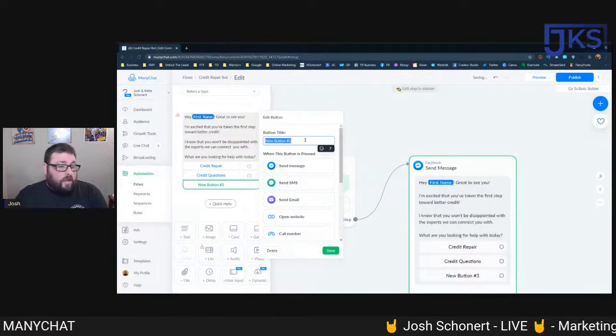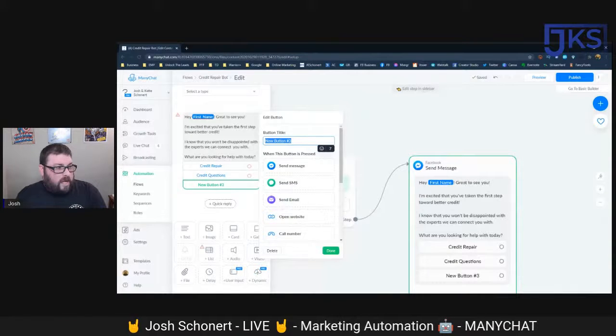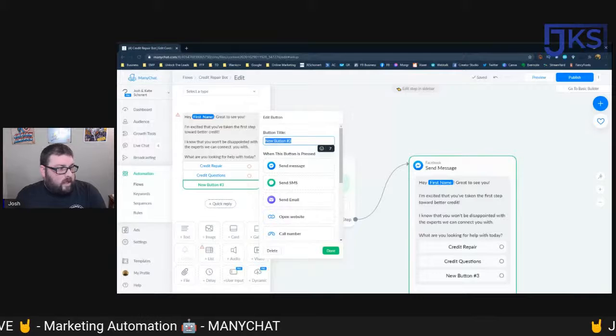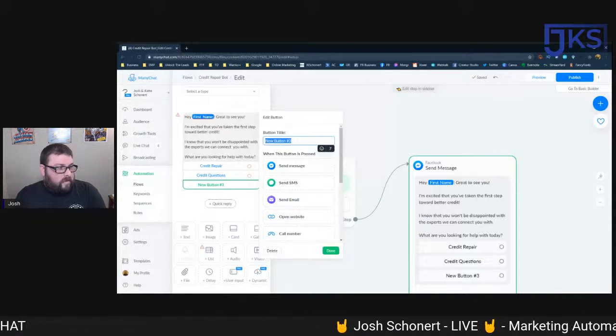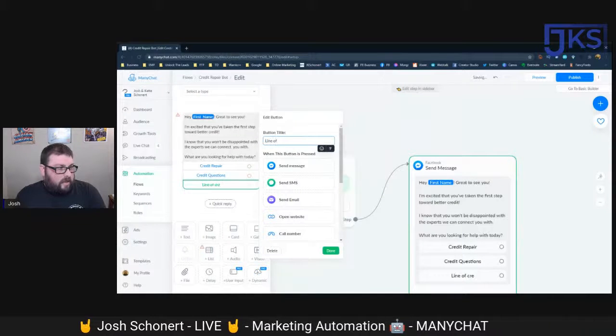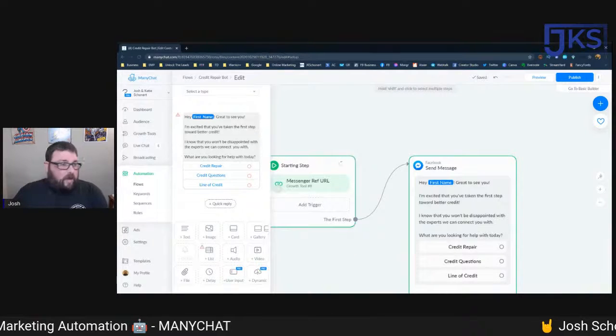And then you can only do 3 buttons at a time, by the way. And so button 3, let's see, what else can we do? Let's do line of credit. I know some credit repair places do that. Well, they'll help you out getting a line of credit, right?